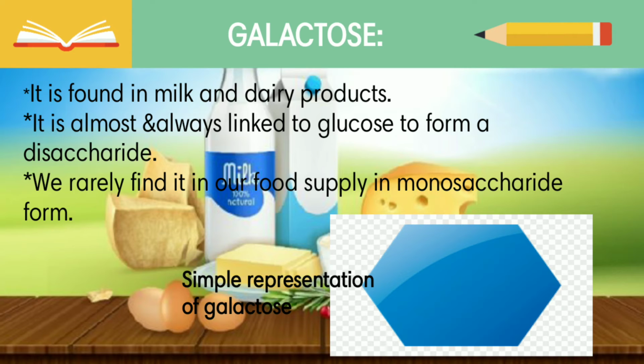Galactose is found in milk and dairy products. It is always linked to glucose to form a disaccharide. We rarely find it in monosaccharide form. We simply represent galactose by a blue hexagon.